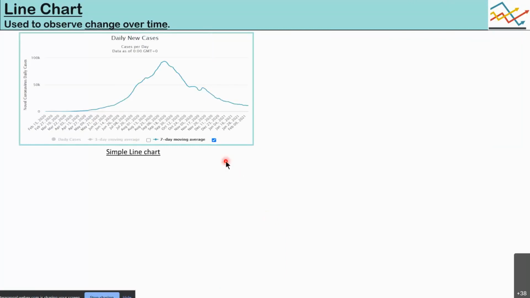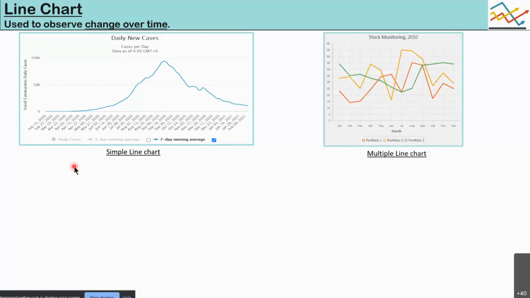This is the daily new cases that have been going around in the pandemic, and as you can observe, this gives you a fairly decent picture. Around mid September we had peaked, and since then we have a reduction of cases, and it's quite stagnating in the recent days. So it gives you a simple idea of how the cases have risen and fallen over the period.